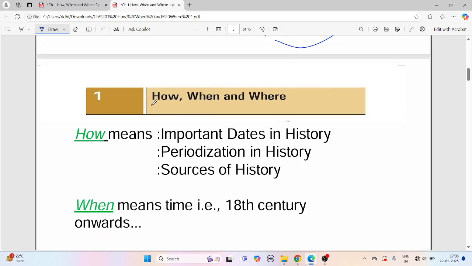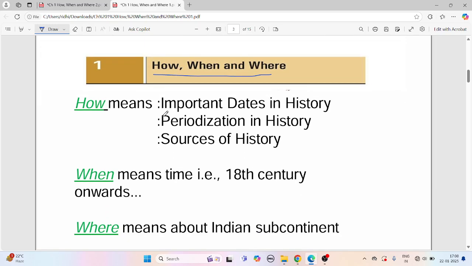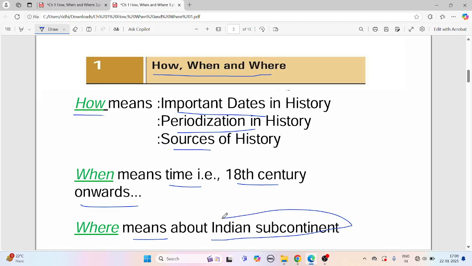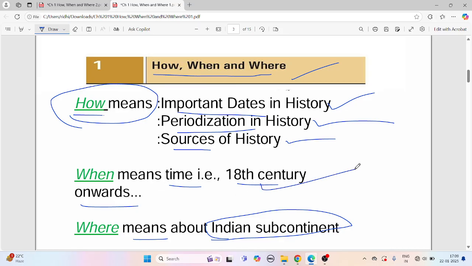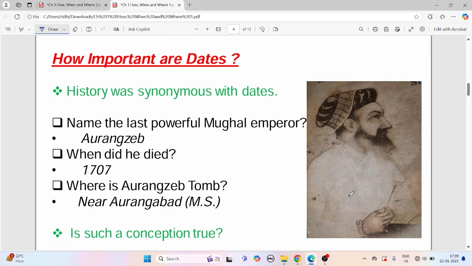So, in this chapter, how, when, and where, what does how mean? Important dates, periodization, and sources. When means time, 18th century onwards. Where means, which place are we talking about in this chapter? The Indian subcontinent. What are we going to study in this whole chapter? Important dates, periodization and the sources. When is what we are studying from? It starts from the 18th century. Where are we studying? We are studying the Indian subcontinent.